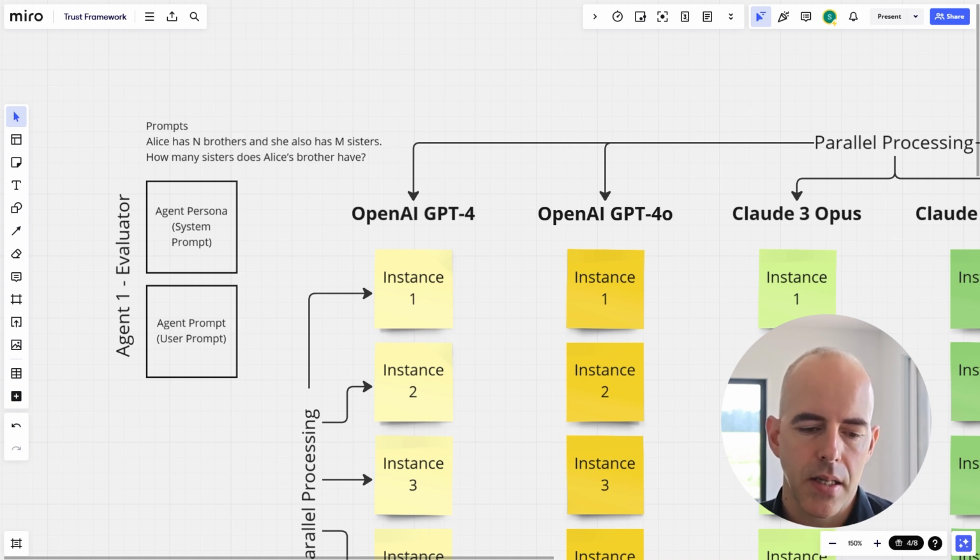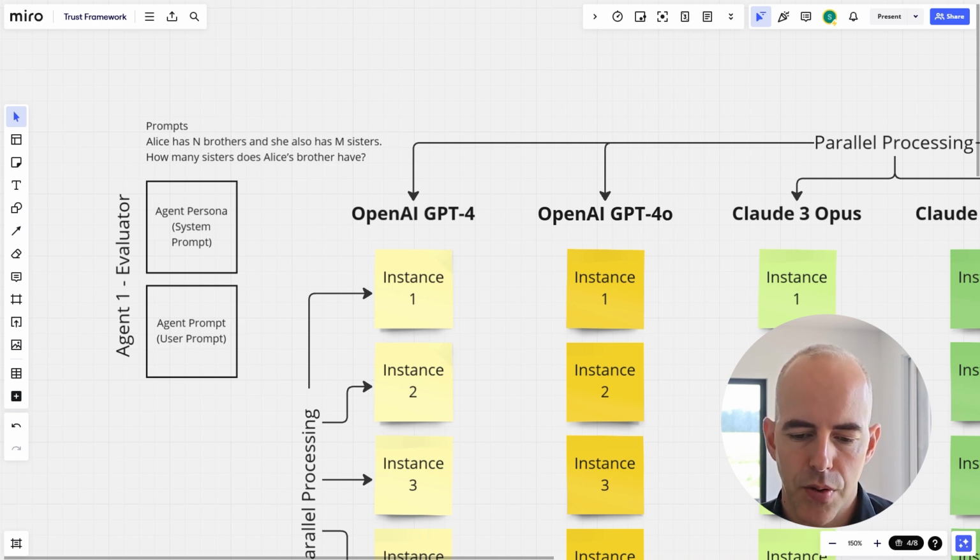If you want to noodle through it, you could pause it and see if you come up with the same answer. But the answer is Alice's brother has M plus 1 sisters, because Alice is part of the sibling set. Imagine, for example, Alice has 3 brothers and 3 sisters. Any one of Alice's brothers would have the same 3 sisters that Alice has, plus Alice herself. So that would be 4. So M plus 1 would be the answer.